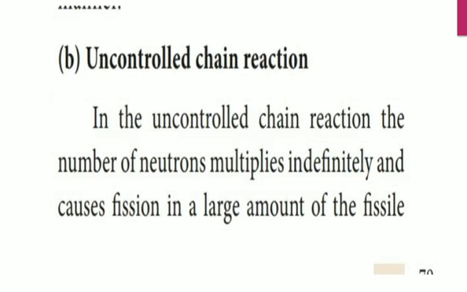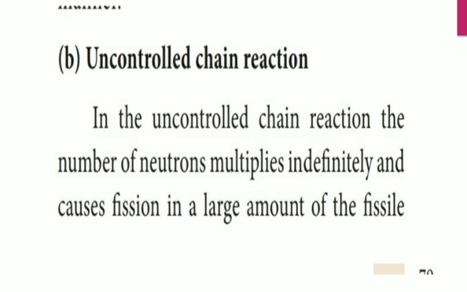Next, the uncontrolled chain reaction. What is an uncontrolled chain reaction? We can't control the reaction. That is the uncontrolled chain reaction.